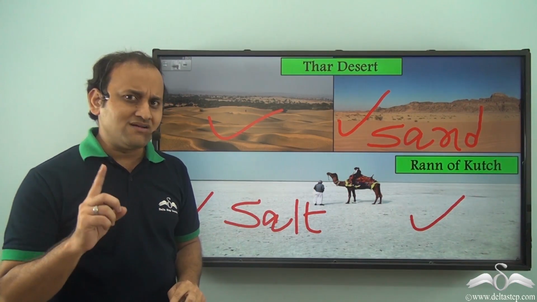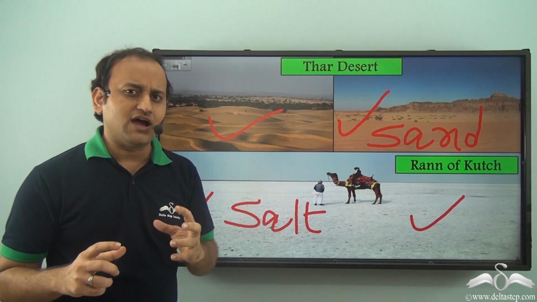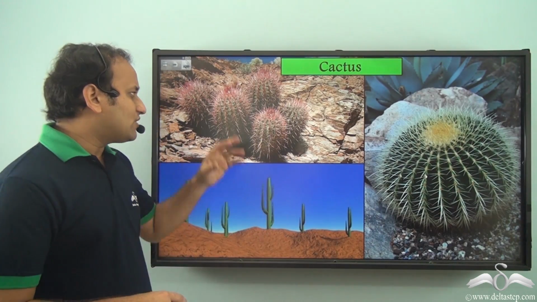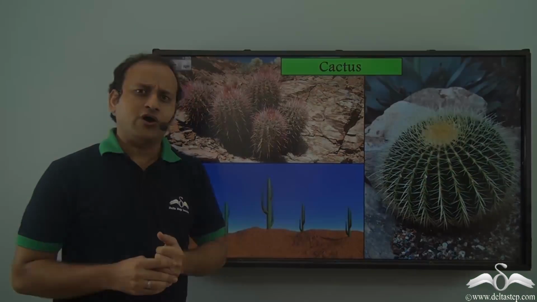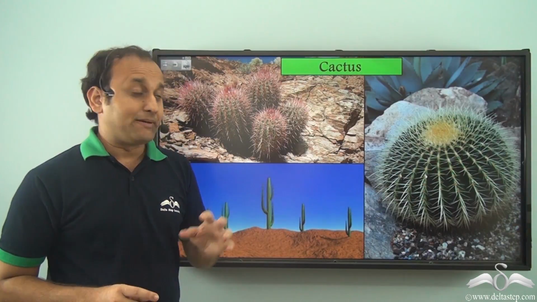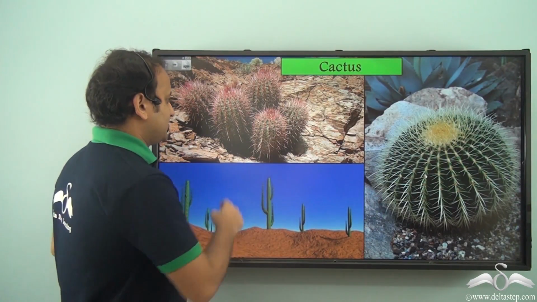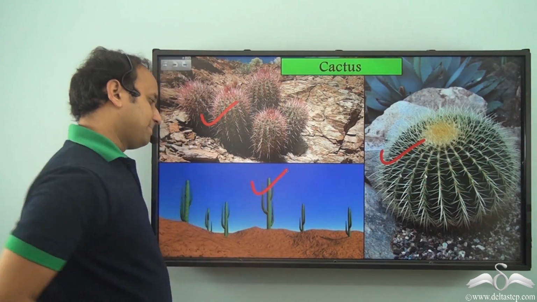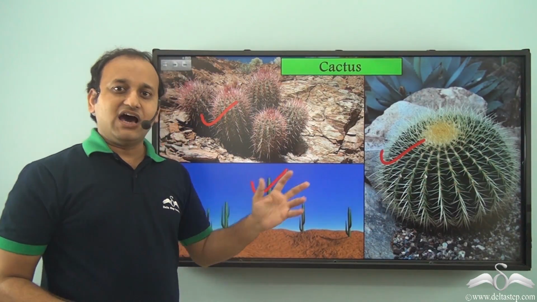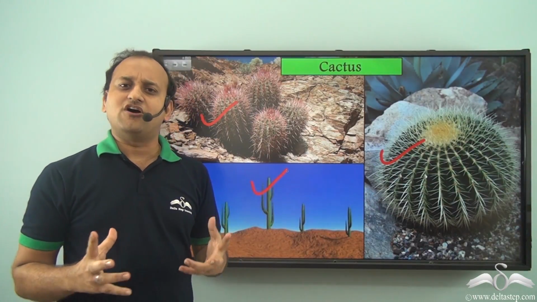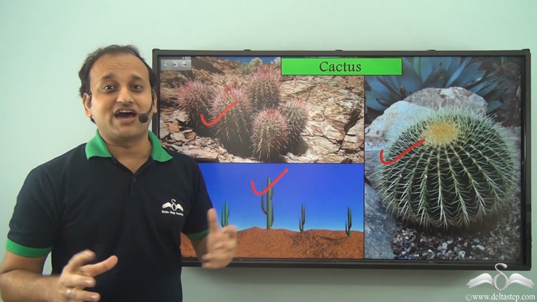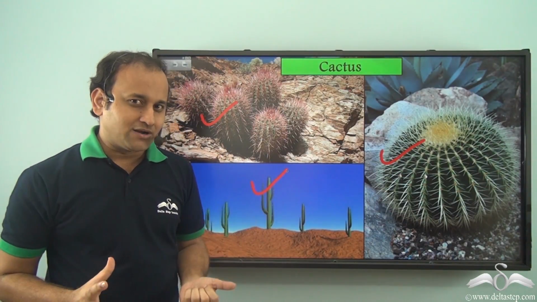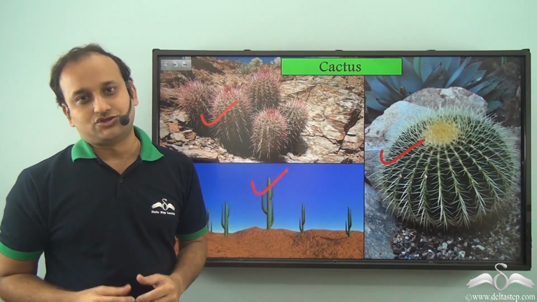But there is one particular type of plant which is very hardy. Well, it's called cactus. Now, cactus are very different from our normal plants because they don't have leaves. In fact, they have thorns all over their body. And because of this, they are able to survive the high heat of deserts and completely dry environments too. So, cactus is a very important plant which survives in deserts too.